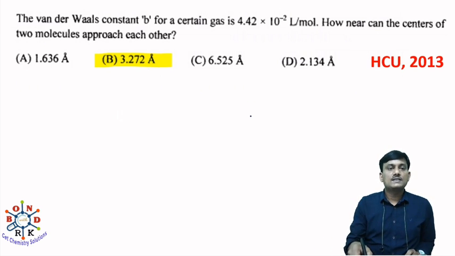The van der Waals constant b for a certain gas is 4.42 into 10 to the power of minus 2 liters per mole. How near can the centers of the two molecules approach each other? Already it was done. The answer is 3.272 angstroms.